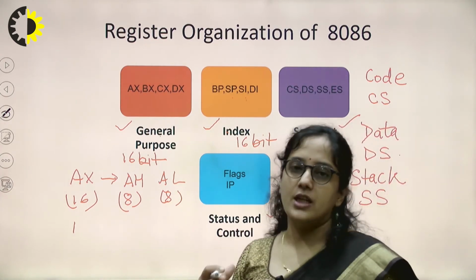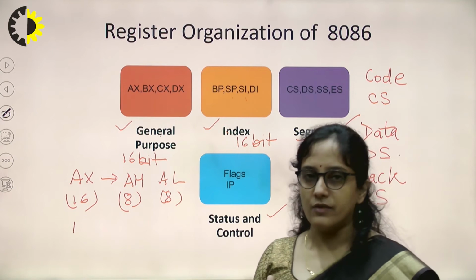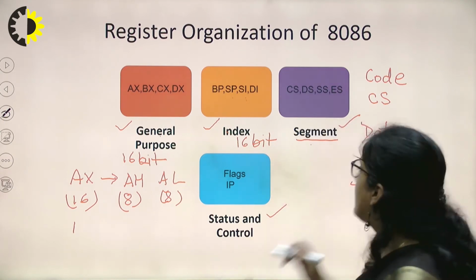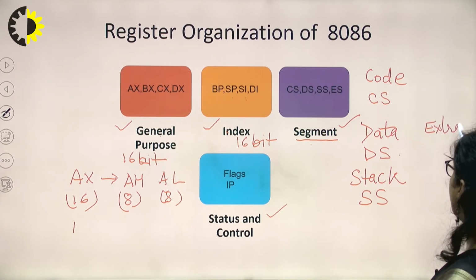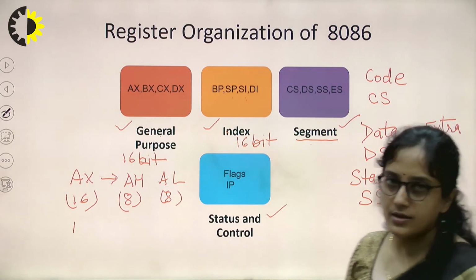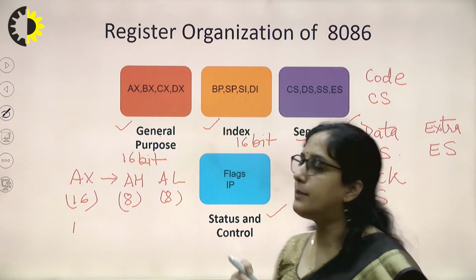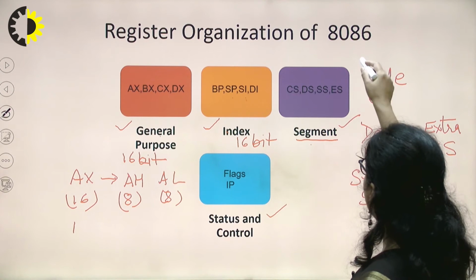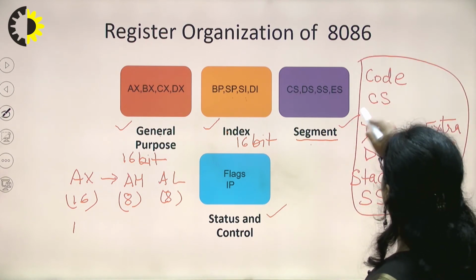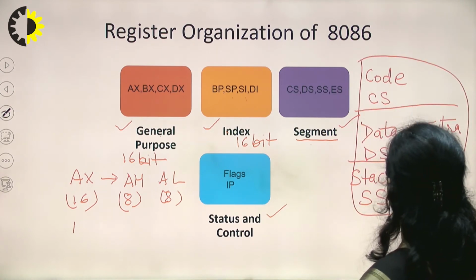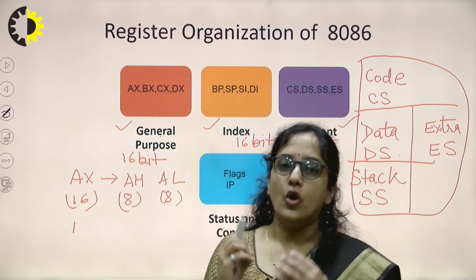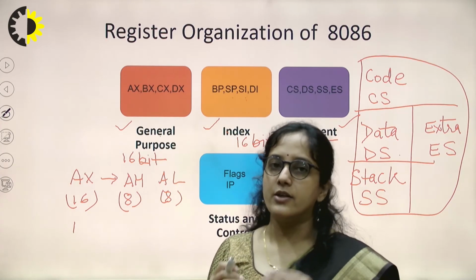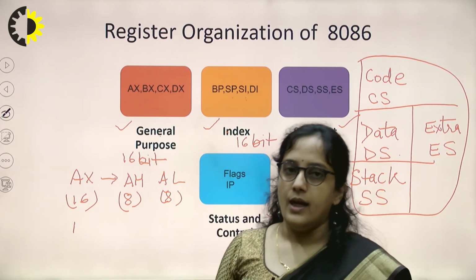If the location where we have specified the data segment is not sufficient and we need more data segments, then we have another segment that is known as the extra segment, and ES is the extra segment register. It is used to hold the address of that particular segment. So we have divided our total memory into different segments, and these segment registers are used to hold the starting or base address of that particular segment.